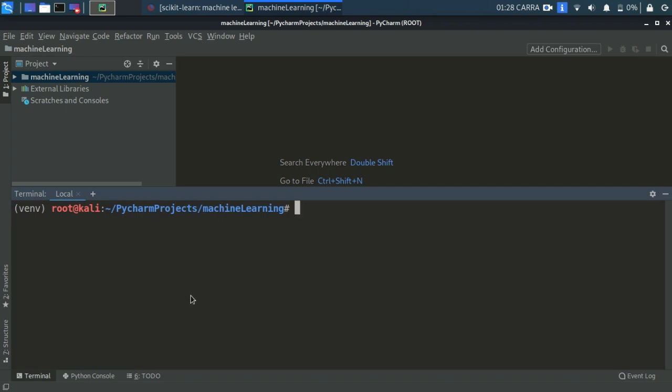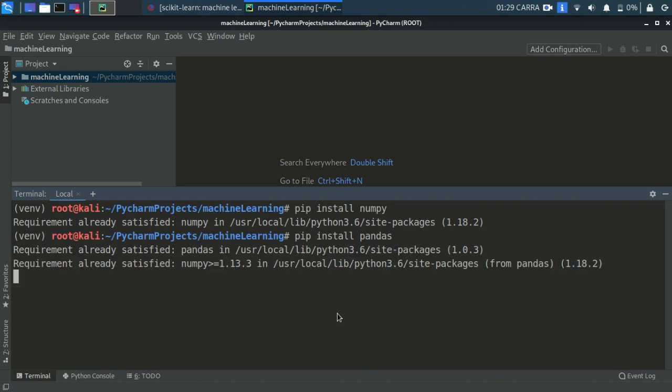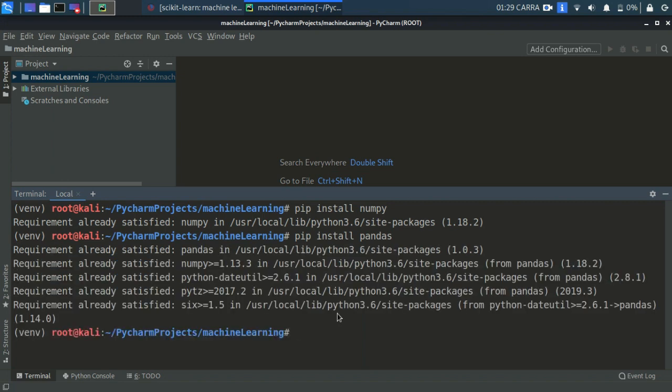Now the first thing that you want to install is NumPy. So pip install numpy. I already have NumPy installed in my system, so I won't be installing it again. It is saying requirement already satisfied. The next thing you need is Pandas, so pip install pandas. I already have Pandas installed.